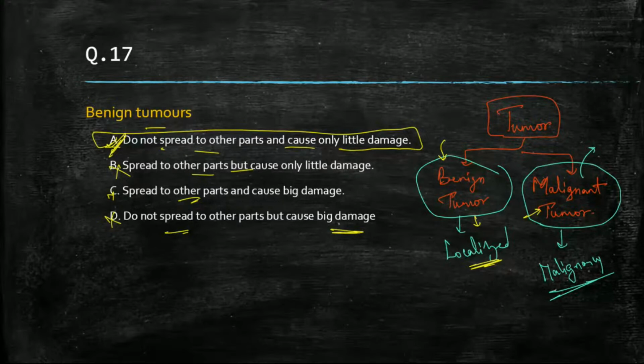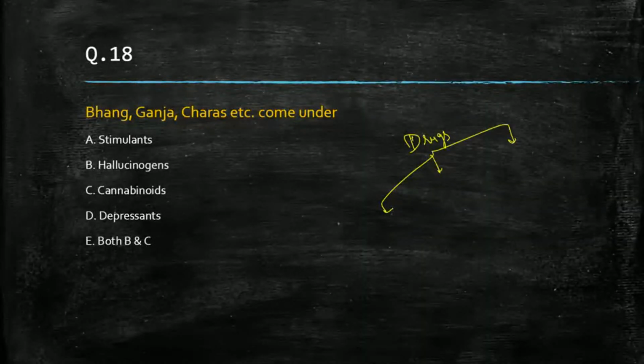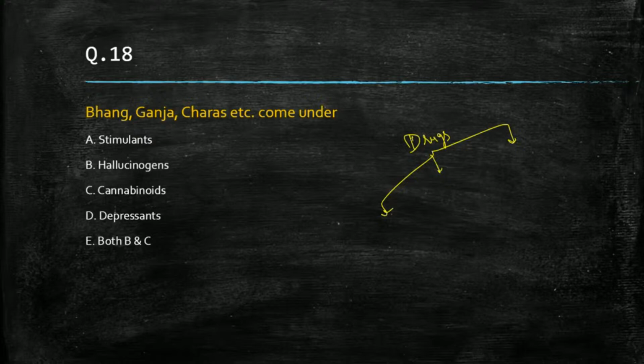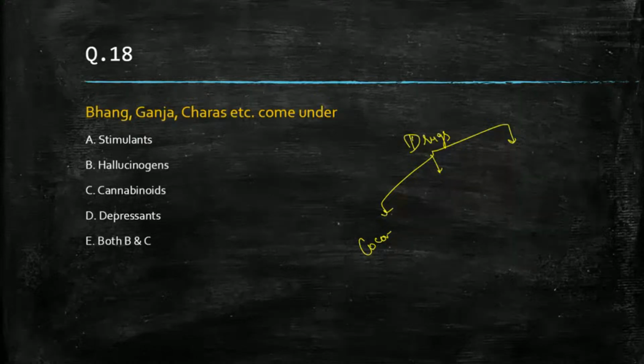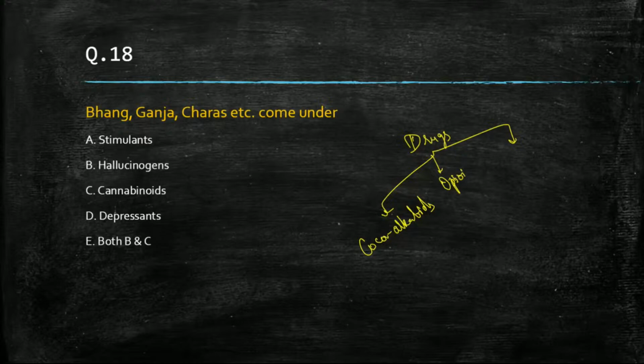Then the next question. The next question is bhang, ganja. This is from drugs. So bhang, ganja, charas, etc. comes under what? We have three types of drugs. When we talk about drugs, drugs are of three types. What are they? Number one is your coca alkaloids. Second is your opioids, and third is your cannabinoids.